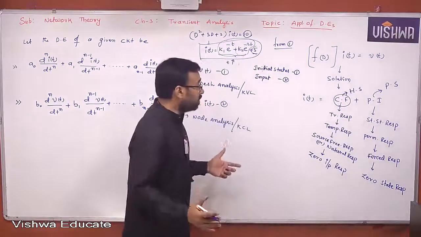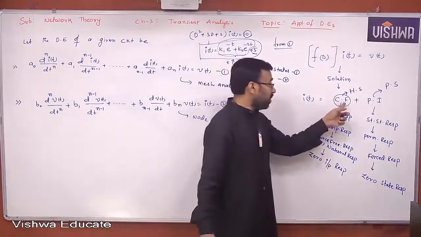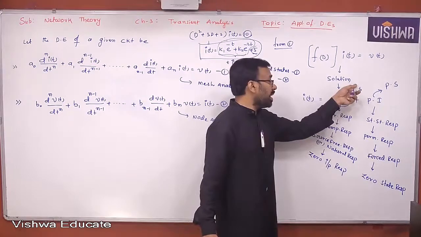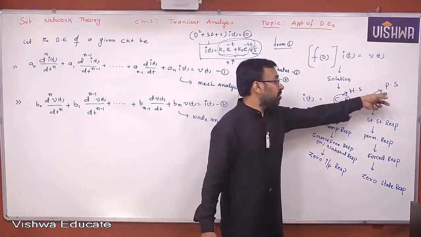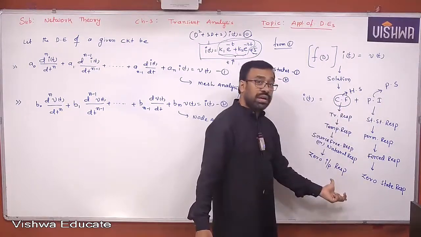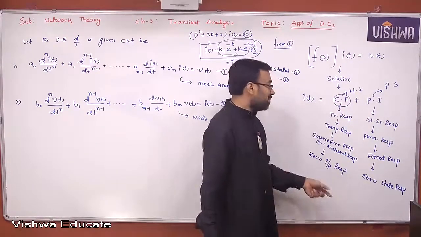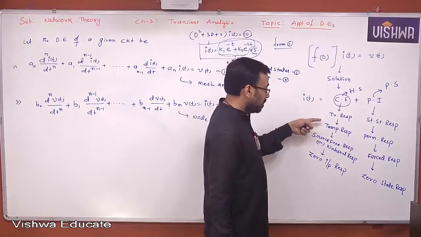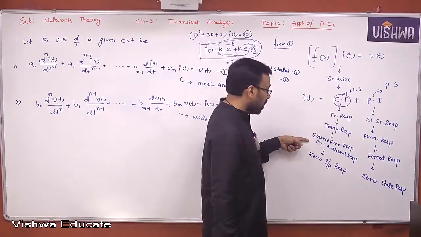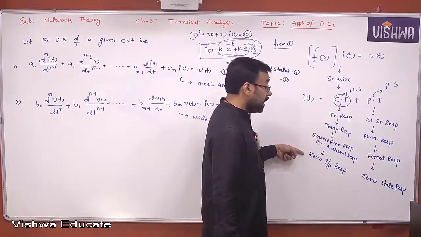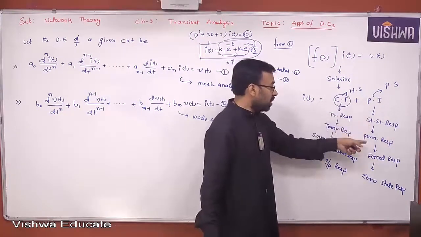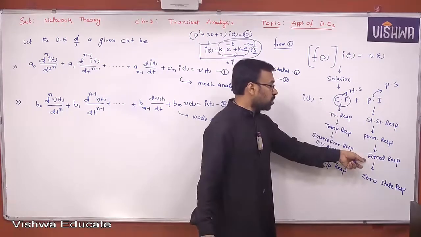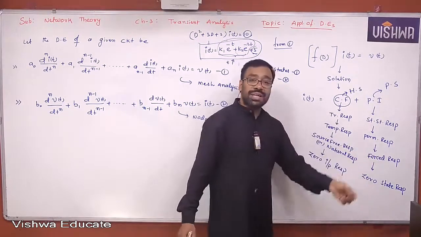There are different names for complementary function, homogeneous according to the mathematician, and particular integral, particular solution according to the mathematician. But according to our electrical engineers, you are supposed to call the terms transient response, temporary response, source free or natural response, zero input response. Coming to this, steady state response, permanent response, forced response, zero state response.